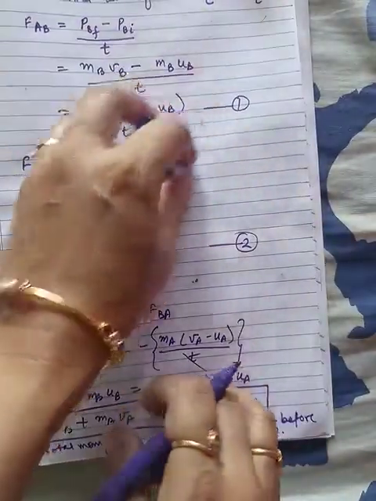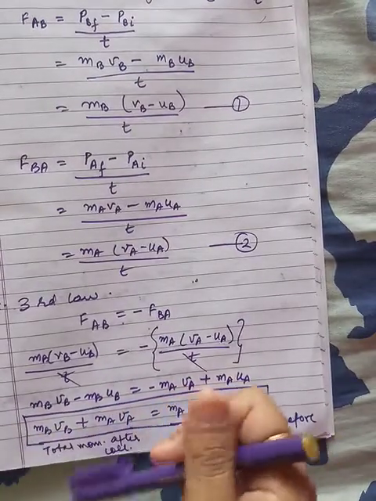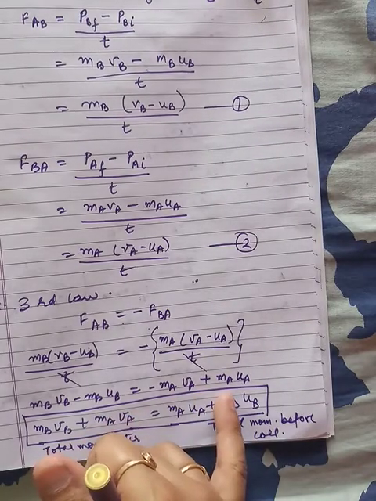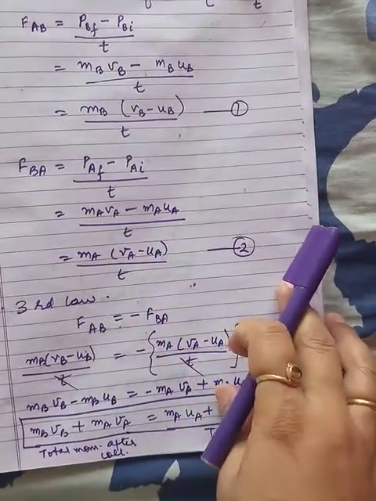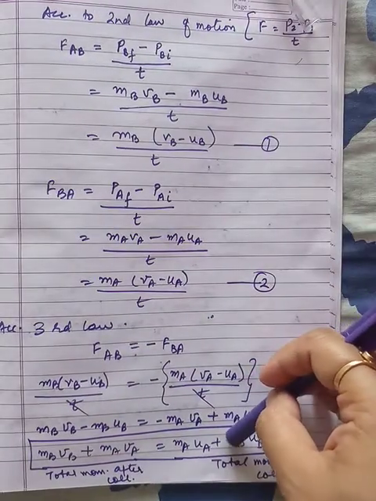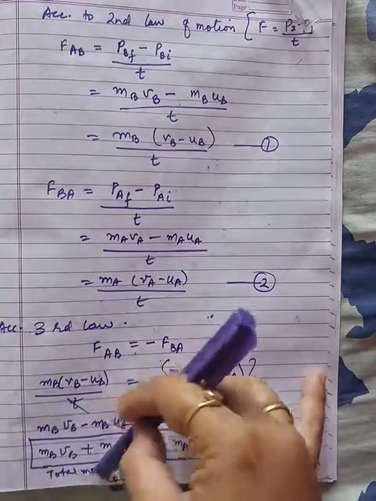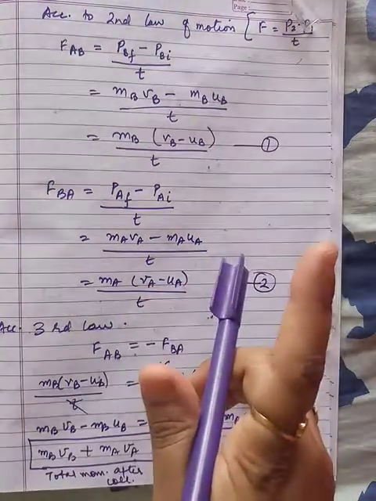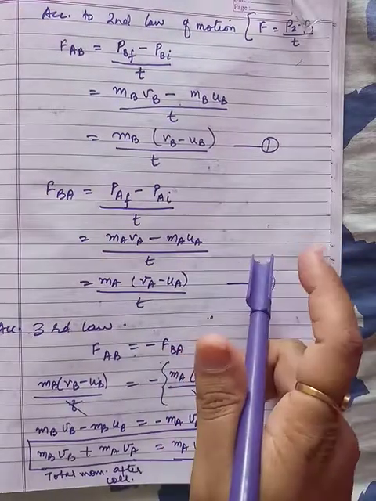We can also write the statement in terms of before and after collision: the sum of momenta of two objects before collision is equal to the sum of momenta after collision when there is no external unbalanced force acting on them. That means it is a closed system.